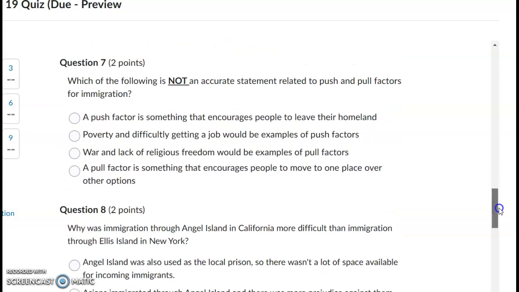Number 7. Which of the following is not an accurate statement related to push and pull factors for immigration? A push factor is something that encourages people to leave their homeland. Poverty and difficulty getting a job would be examples of push factors. War and lack of religious freedom would be examples of pull factors. A pull factor is something that encourages people to move to one place over other options.